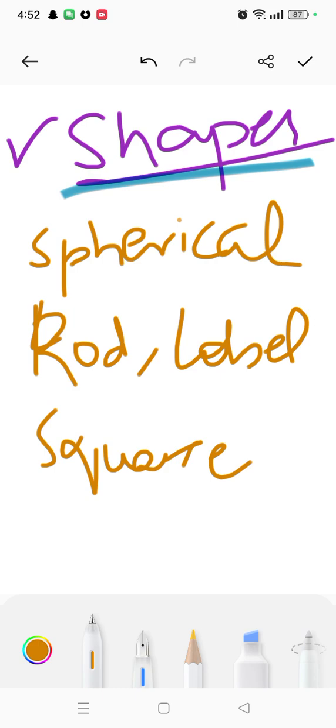But when we talk about the shape of the Archaea cells, we have different ones, which we'll discuss in an upcoming video, like cocci, bacilli, and so on, which is not our topic right now. So don't get confused. I'm just talking about the simple shape of the domain Archaea: spherical, rod, square, rectangular, lobed. But when we talk about their cells, they are different.